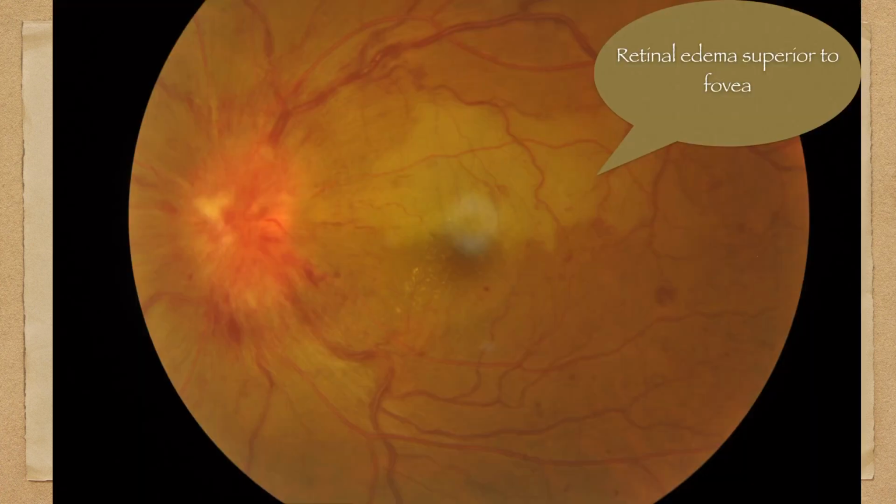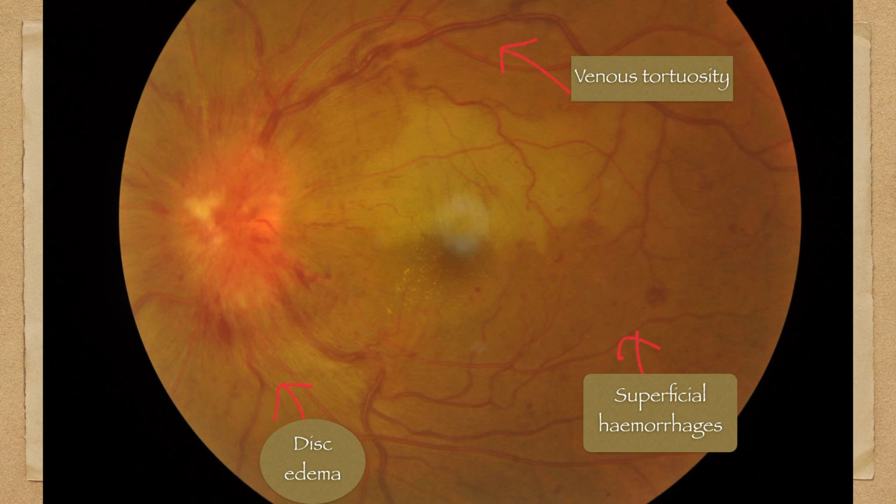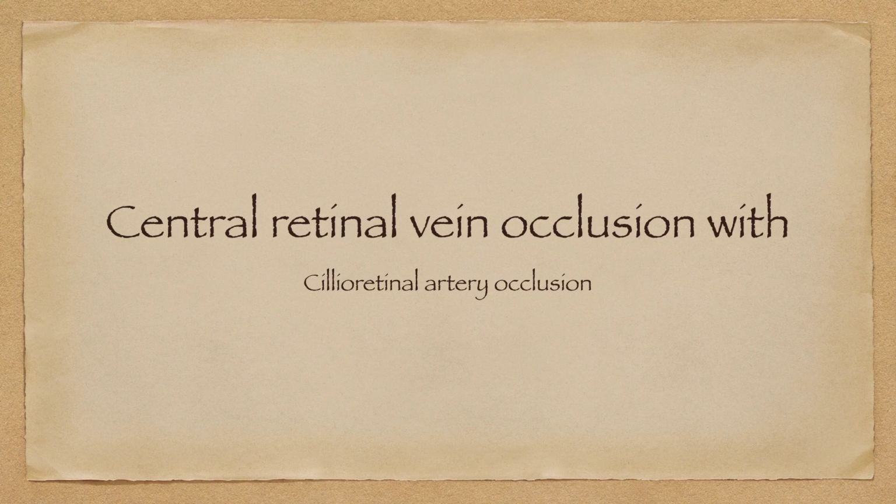On fundus examination, retinal edema was noted superior to the fovea. There was venous tortuosity, along with superficial hemorrhages, and disc edema was also noted. We made a diagnosis of central retinal venous occlusion with cilioretinal artery occlusion.